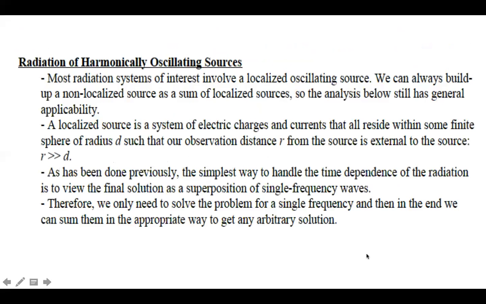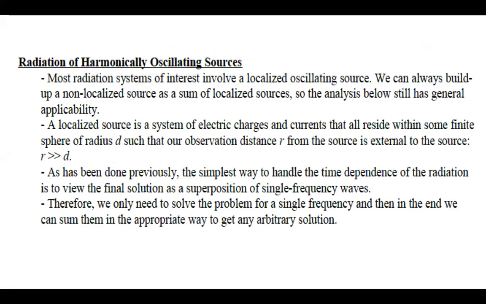Then we have another topic called radiation from harmonically oscillating sources. What is an oscillating source? You know oscillations, right? It is a to and fro motion, but periodic, regular. So if a source is oscillating harmonically, then it emits radiation.